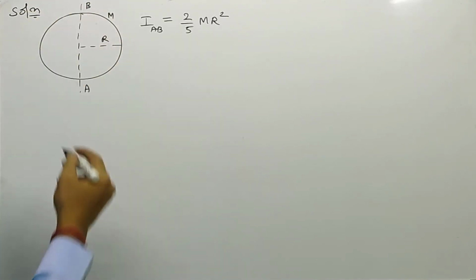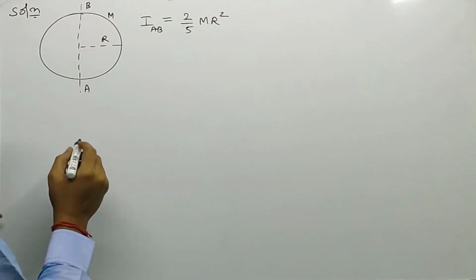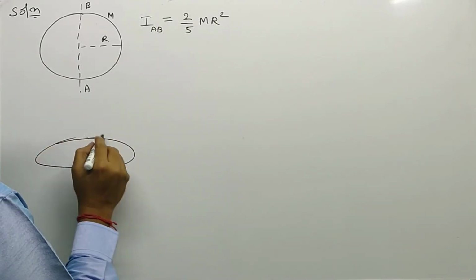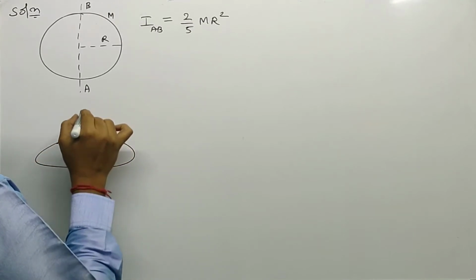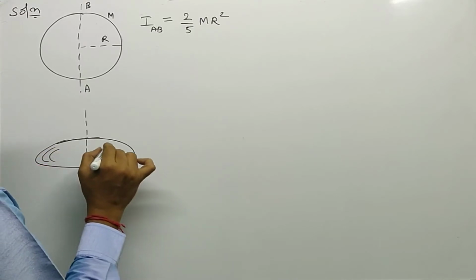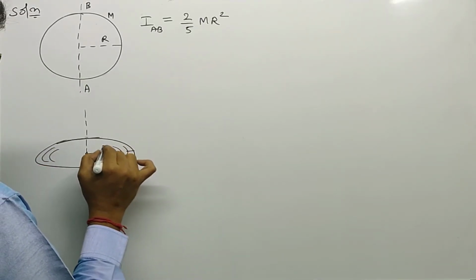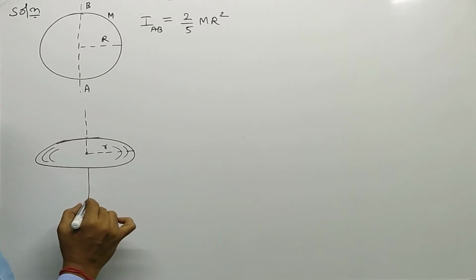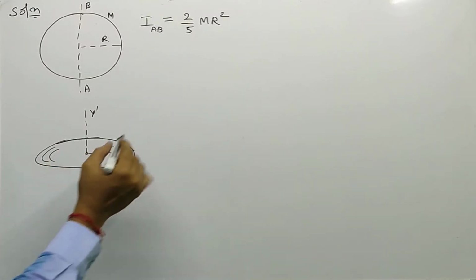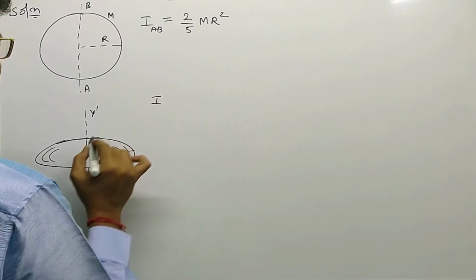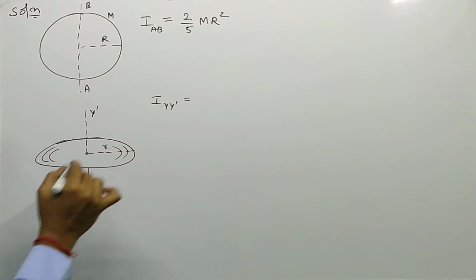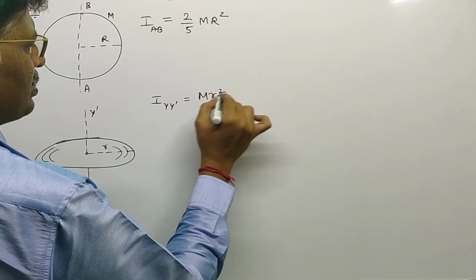Now, this solid sphere is recast into a circular disk of radius small r. Let us assume this axis is Y dash. We know that the moment of inertia of the circular disk about an axis passing through its center and perpendicular to its plane is M r squared by 2.